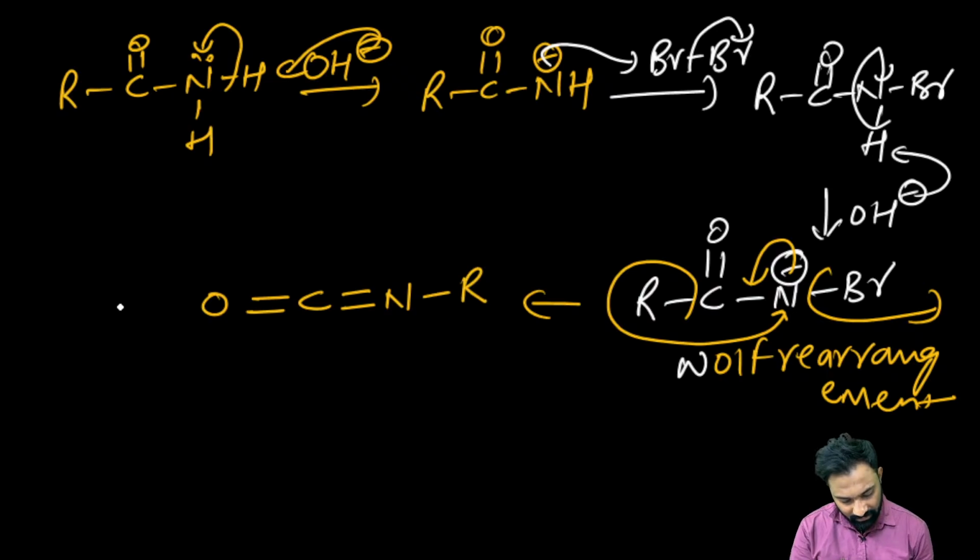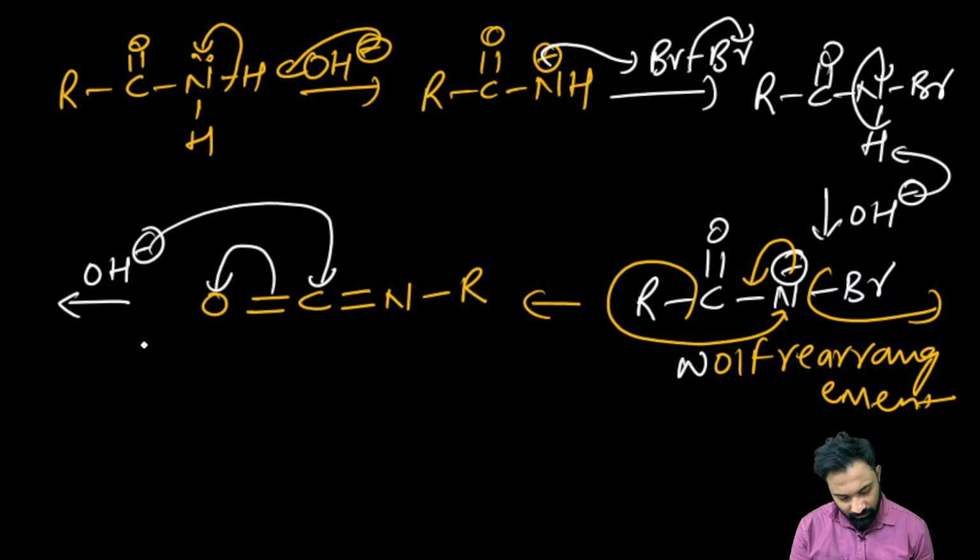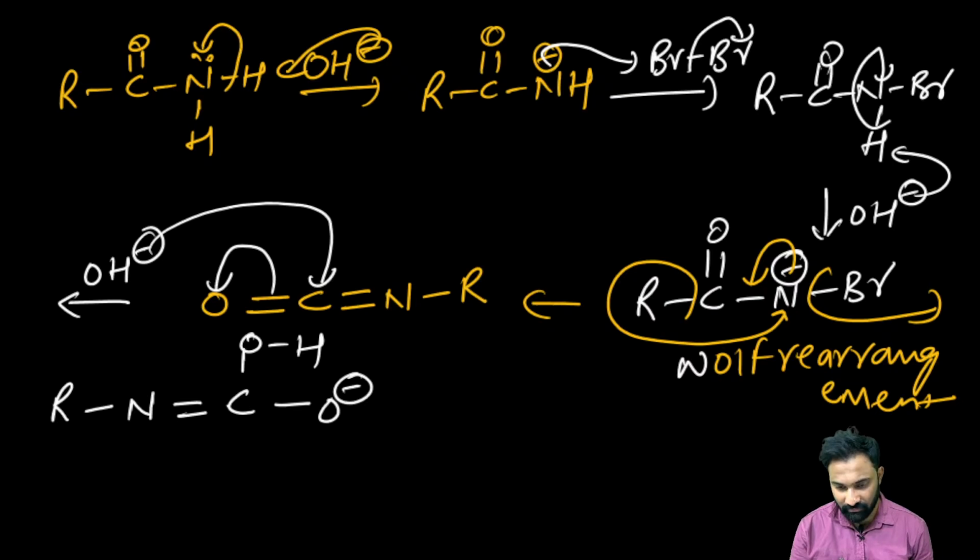Right? Again we have OH minus in the solution. That OH minus will go and attack this carbonyl carbon. Now this pi bond will be shifted towards the oxygen. Right? What will we get? R, N, double bond, and here it is a carbon, and here it is an OH, and we have the O minus. Now this is in the form of the enol.